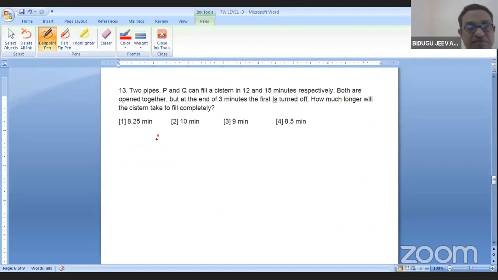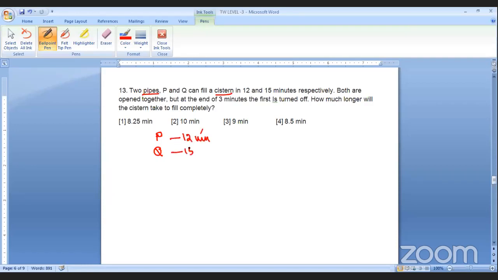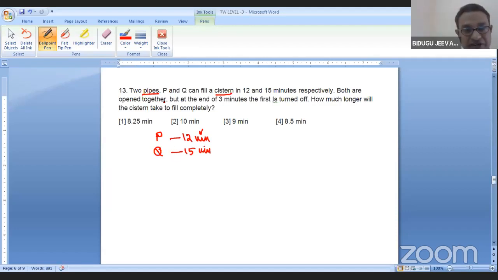2 pipes P, Q fill a cistern in 12 minutes and in 15 minutes. Both are open together, but at the end of 3 minutes, the first is turned off. That means after 3 minutes the first one is closed.